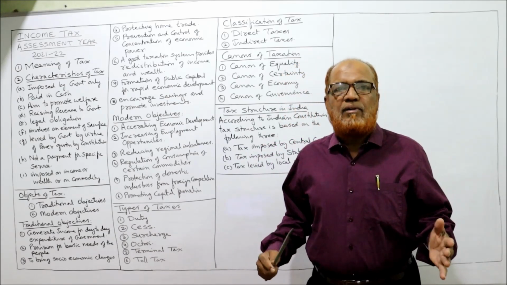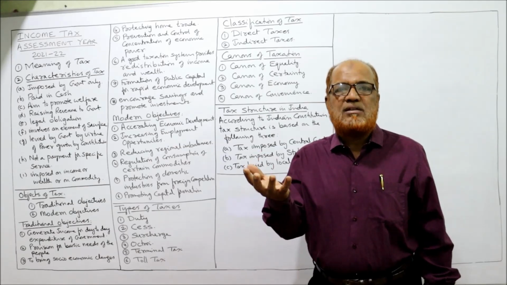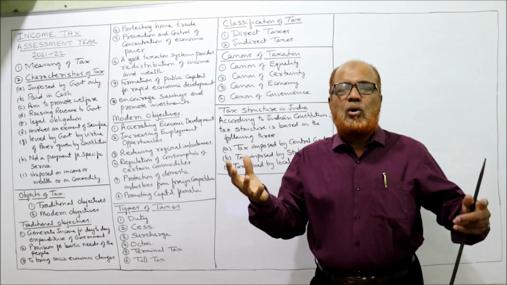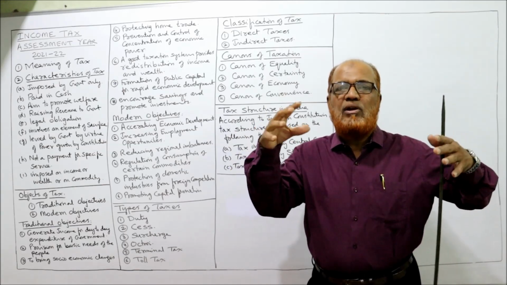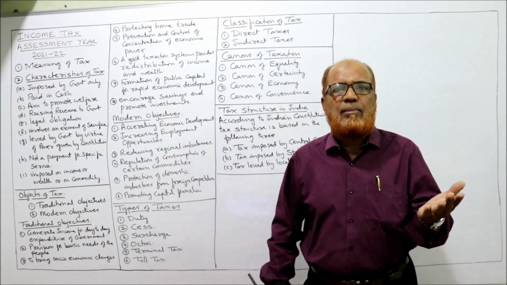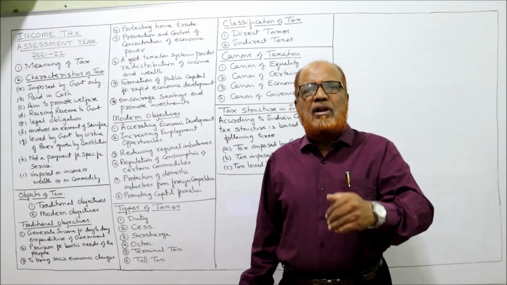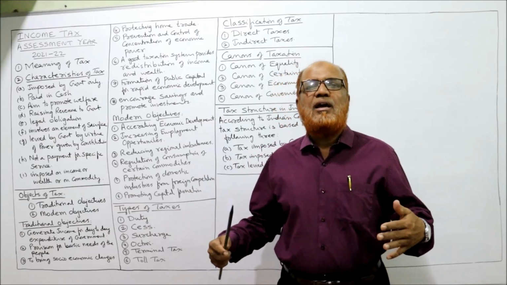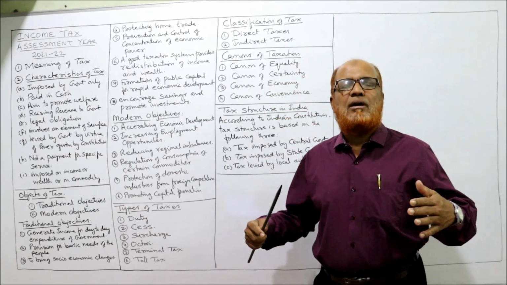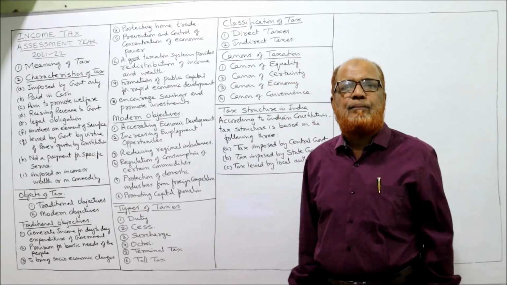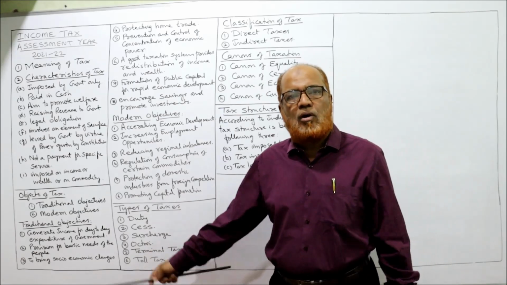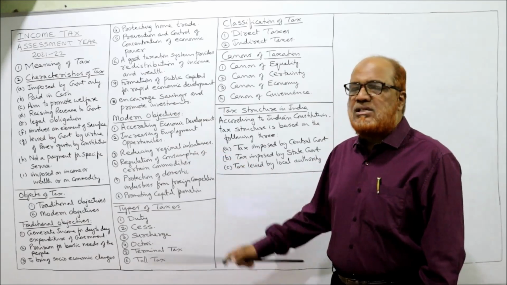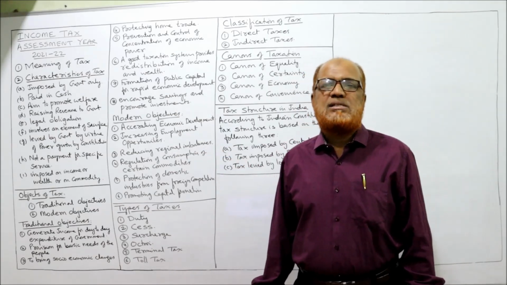For economic development, the government needs funds. Capital formation should be there. Otherwise, if the government does not impose the tax, there is no capital formation. The people will earn the money and spend it without generating any investment, without economic development of the country. So one of the objectives of the government is to accelerate the economic development, encourage saving and promote investment.